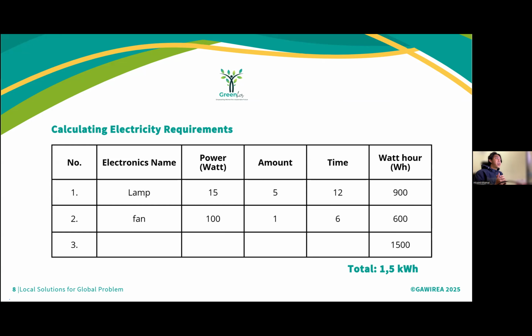In conclusion, calculating electricity requirements is the first and most important step in designing a solar power system. It ensures that the system is neither oversized nor undersized, but instead matches the real energy needs of the user. With accurate calculation, we can design a reliable, efficient, and cost-effective solar solution. Okay, next slide.